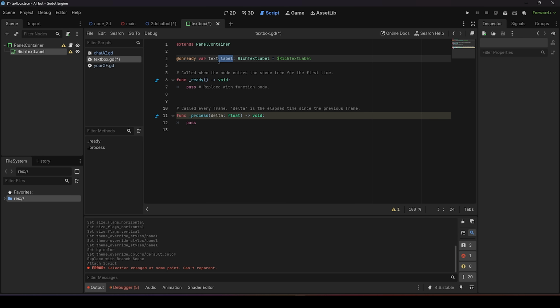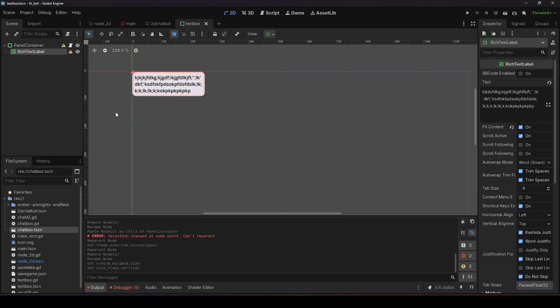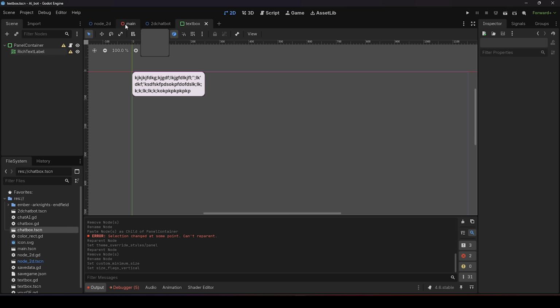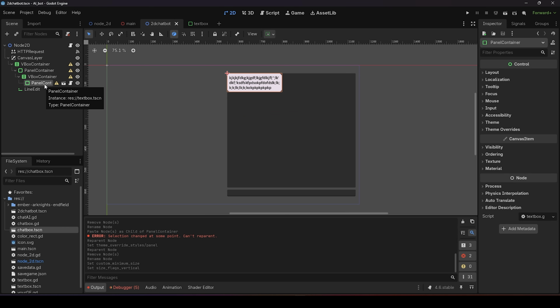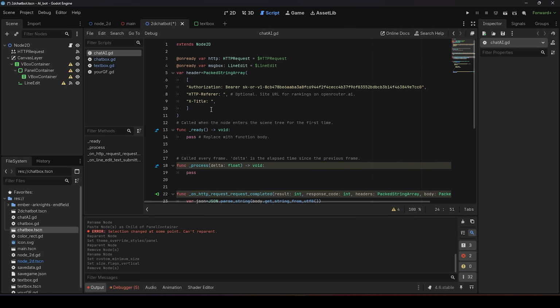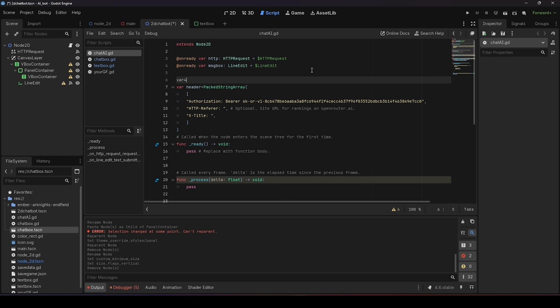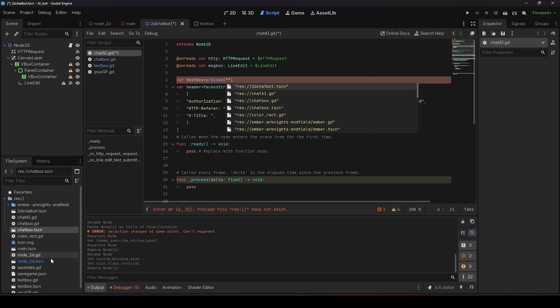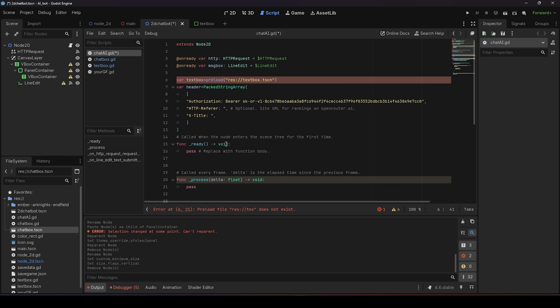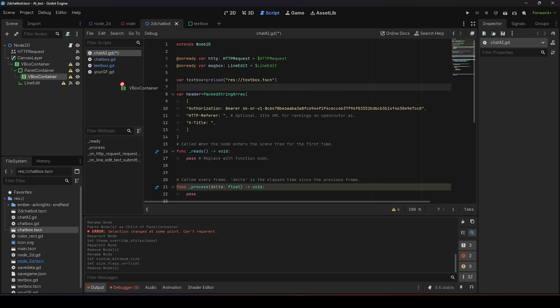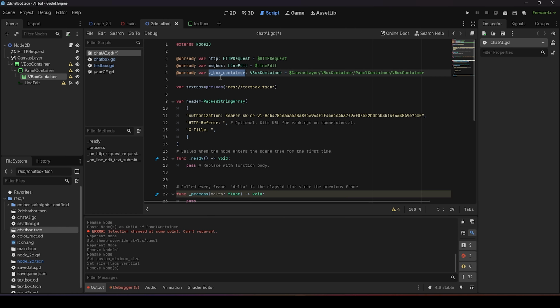Not to bore you with styling, I added a theme, and now this is how the box looks. Back to my main scene, go ahead and delete the container from the main scene and go to your code and call it there. Add your VBox to your code and call it chat. We will be adding children to it.